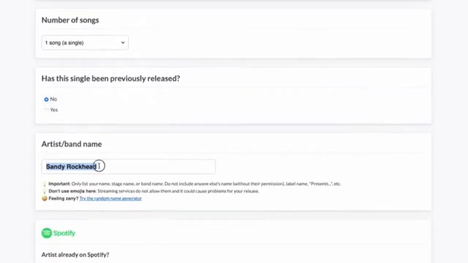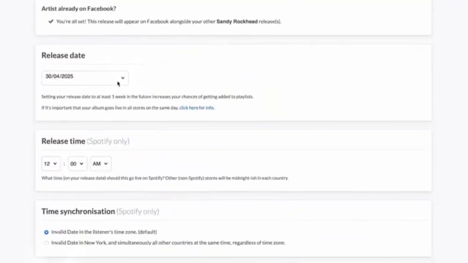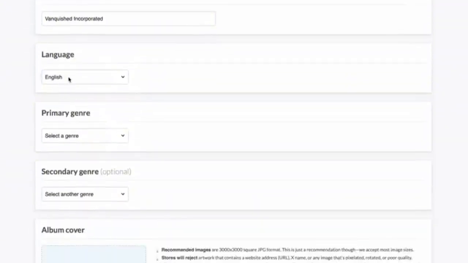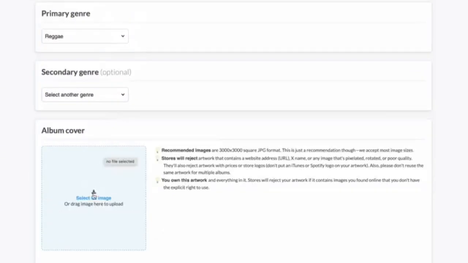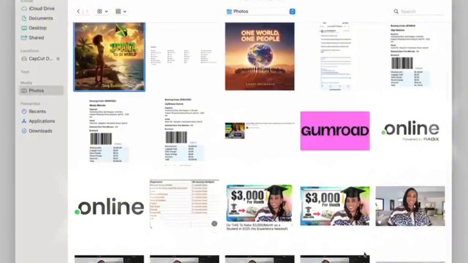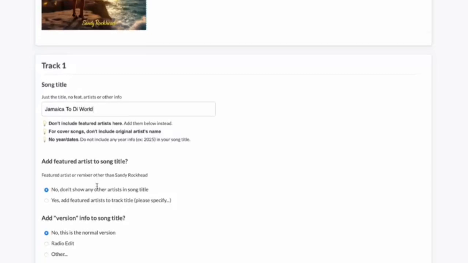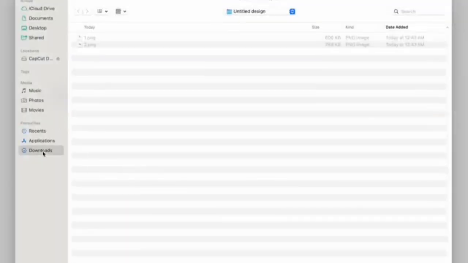Go ahead and enter your artist name. Choose your release date. I recommend that you choose a release date at least 7 days out. That way, you allow enough time for your music to be placed on these streaming platforms. Now, the record label option here, you can either leave it blank or put any name of your choosing. Choose the language and the genre for your song and upload the graphics that you created using Tidal AI right here. Now you're going to write the title of your song and you're going to upload the WAV file. You remember the one we downloaded from Suno that you were supposed to save on your device?